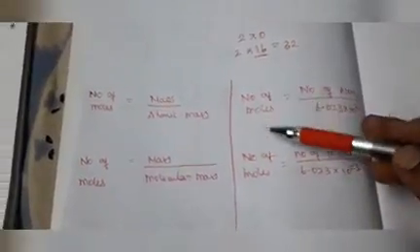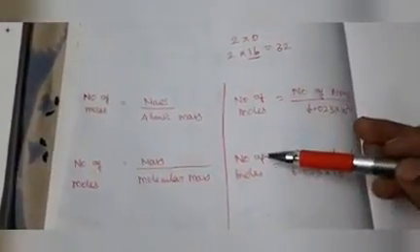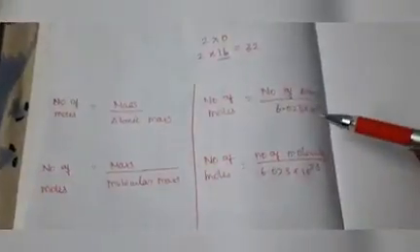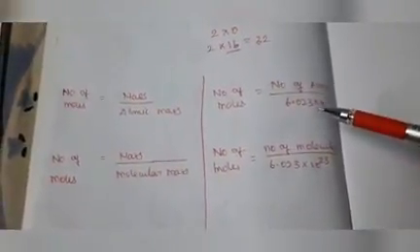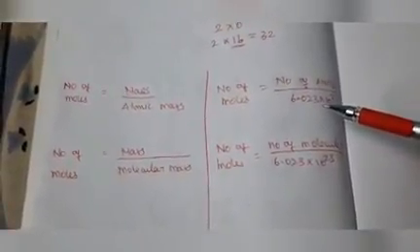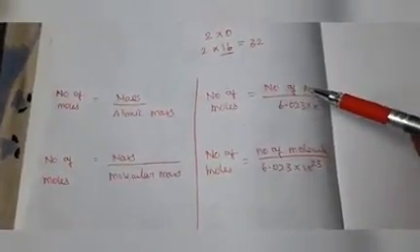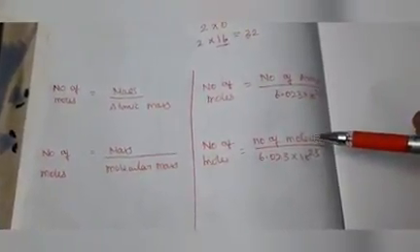Next formula, here also we are going to find out the number of moles only, same formula only, divided by 6.023 into 10 to the power of 23. For atoms you have to take number of atoms, for molecules you have to take number of molecules.